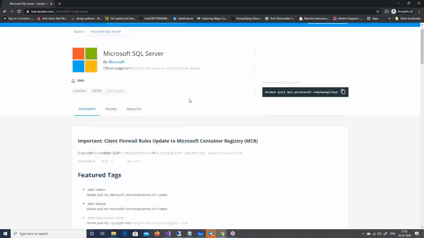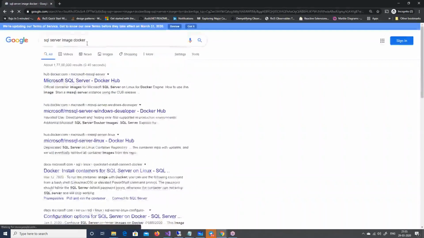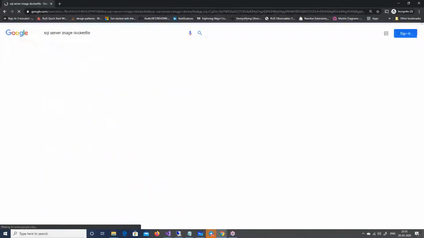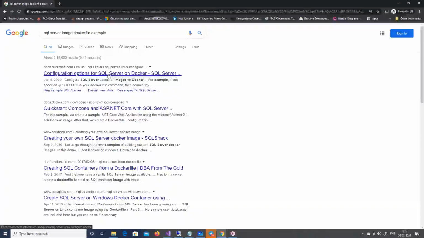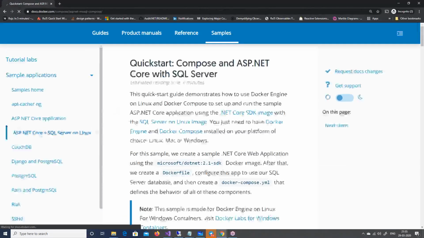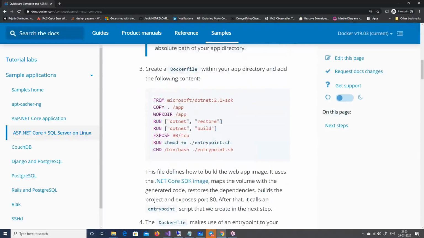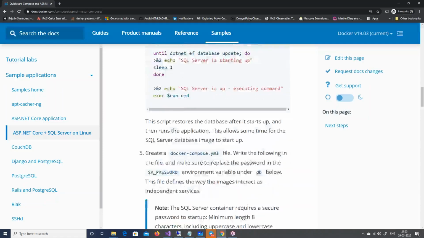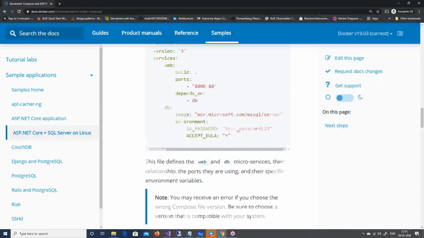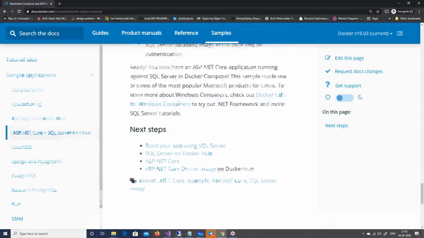So he must have given something out here. Oh no, not this one. Docker file example. Yeah, Googling skills. Let me use that. Okay, you can see here, this is again from, so looks like that takes 2.1. What about SQL Server? Look at that, Docker SQL Server. Show me the Docker SQL Server.